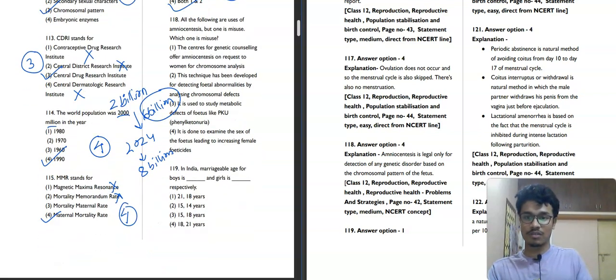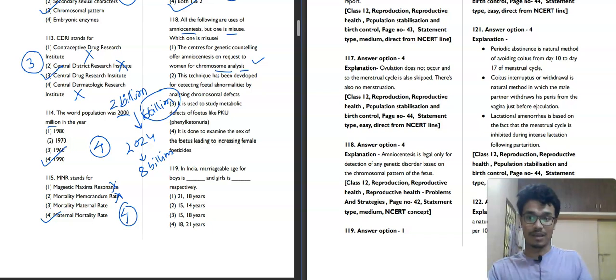Now moving towards the next question, question number 118. It is saying that all of the following are uses of amniocentesis, but one is the misuse. You just know the amniocentesis process. Now what are its uses? We will know from this question. The Centers for Genetic Counseling offer amniocentesis on request to women for chromosome analysis. Yes, from chromosome analysis, what do you know about Down syndrome or about chromosomal diseases? So you can know from amniocentesis.